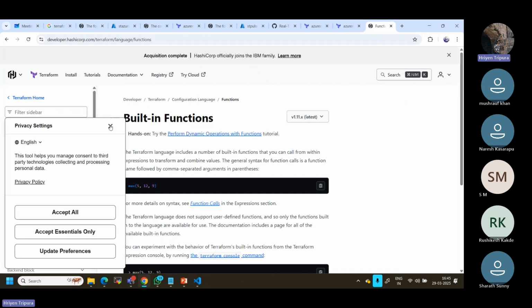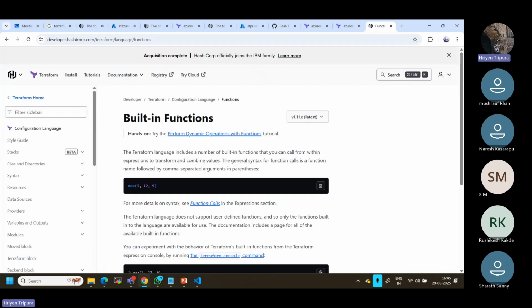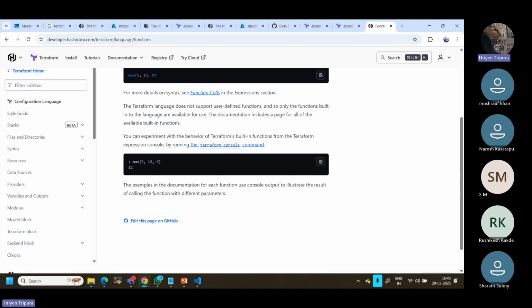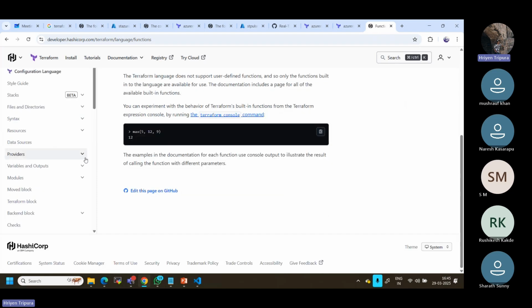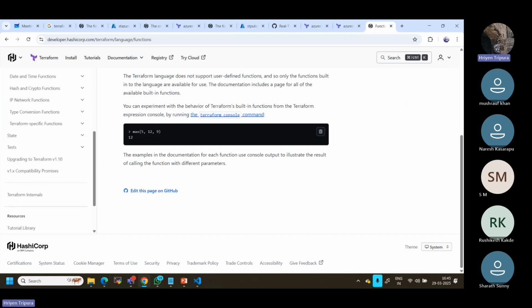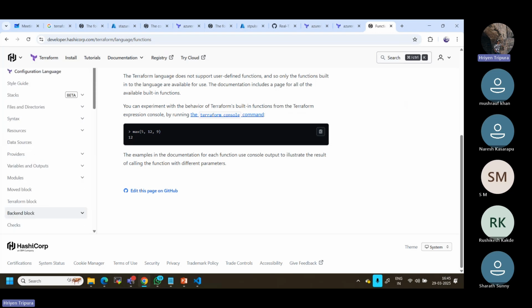As you type Terraform, these are basically built-in functions. Functions mean what? Basically, we need to understand this also. Depending on your requirement, you may do some activity, you may do some calculations, or maybe everything, right? So in this case we can use them. For example, there are different things. We can just take a look at this also. I'll give you this note as well to deal with the different situations. But trust me, you don't have to think much now. For now, as you learn, it will be okay.